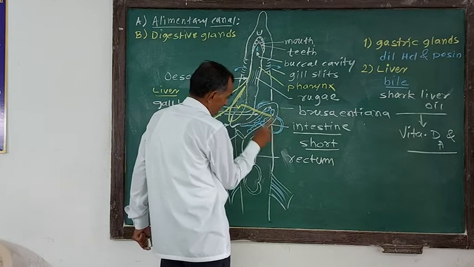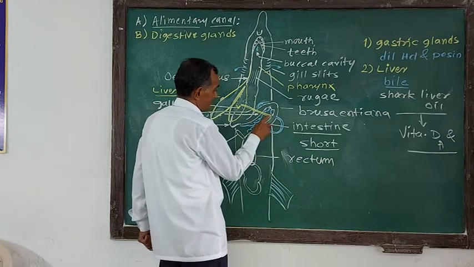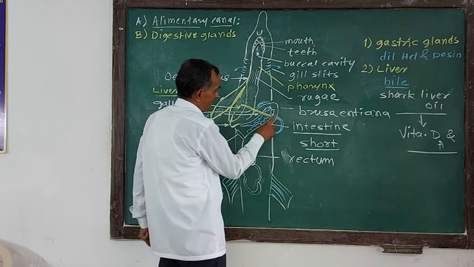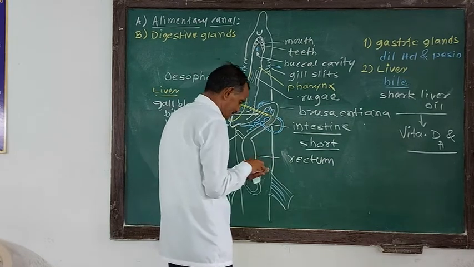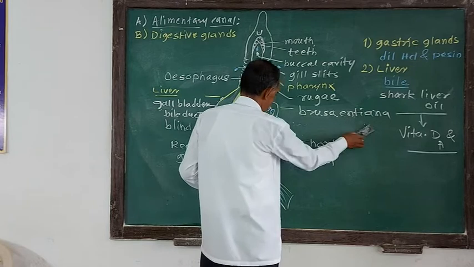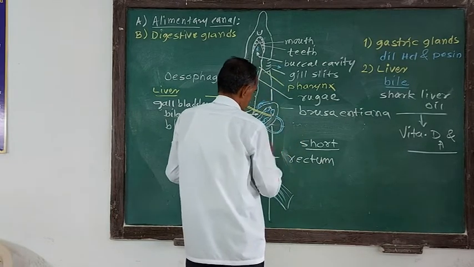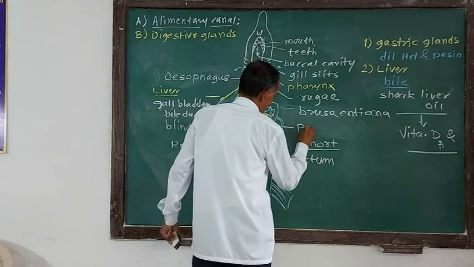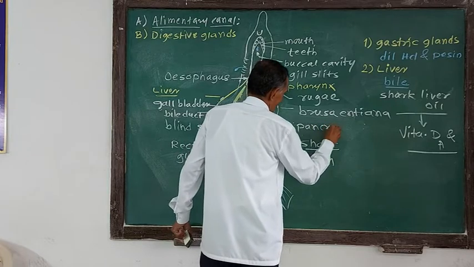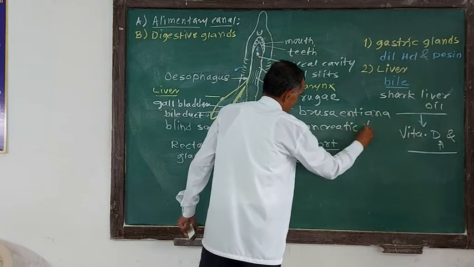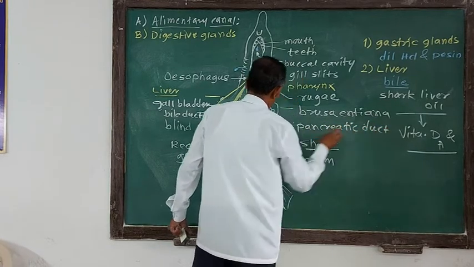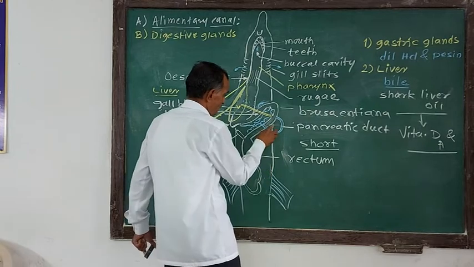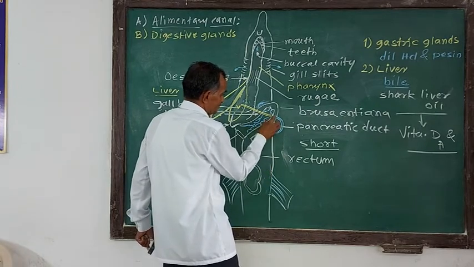In simple language, there is the opening of the bile duct and the opening of the pancreatic duct. This is called the pancreatic duct, and it opens ventrally, exactly opposite to the bile duct.